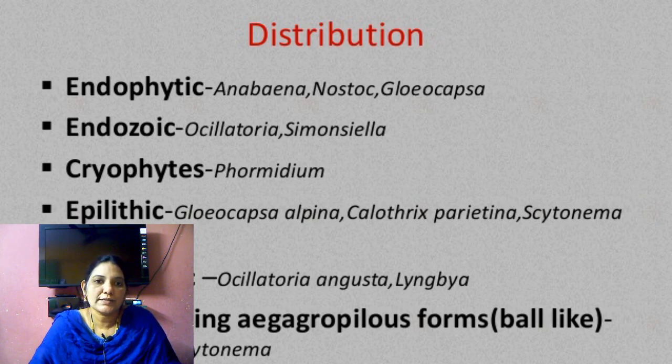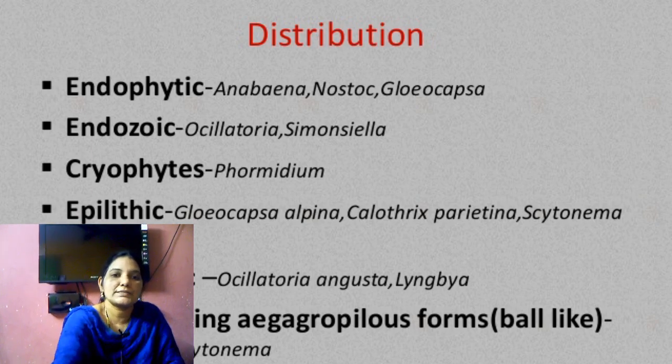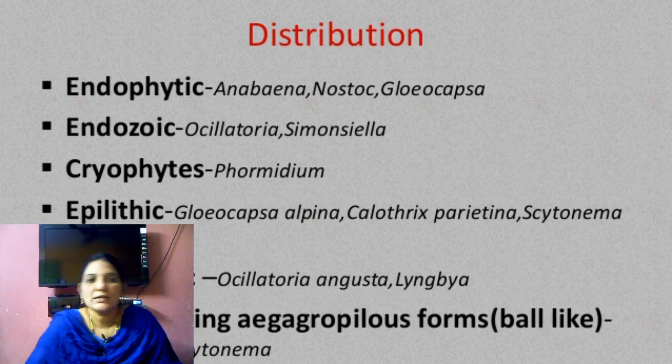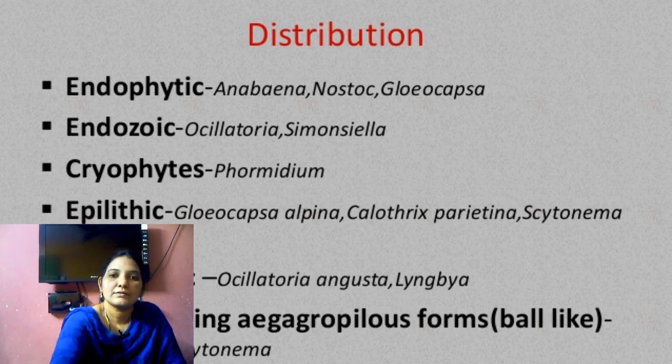Oscillatoria. Next, cryophytes, such as Phormidium, and epiphytes. Epiphytes means algae living on the plants. That algae is called epiphytic algae. For example, here.